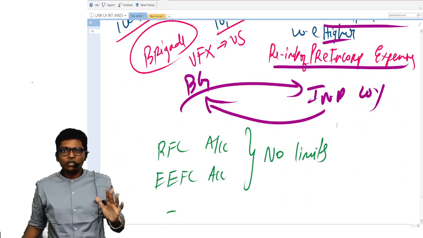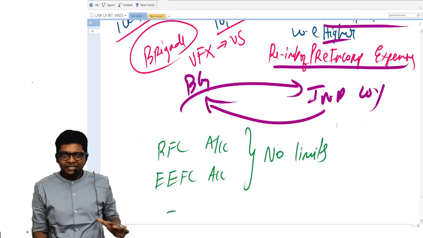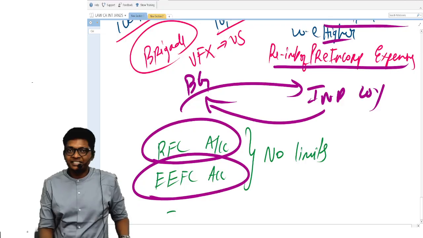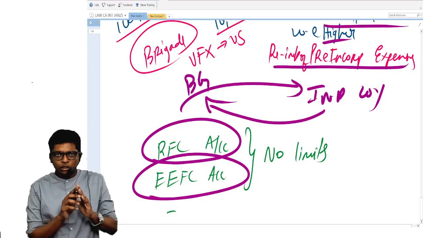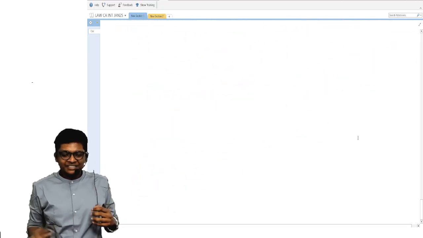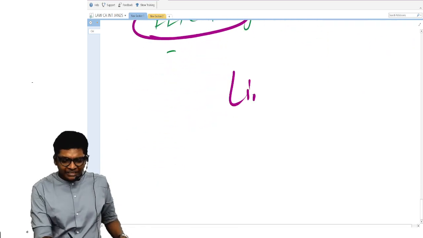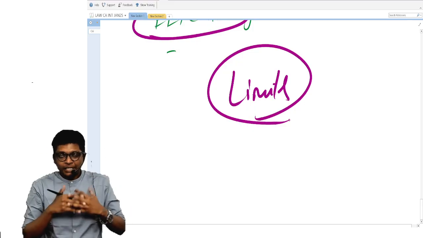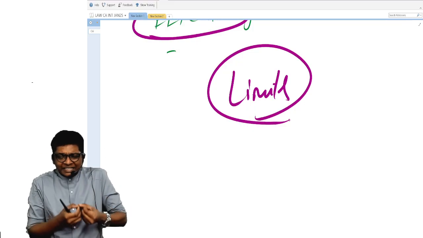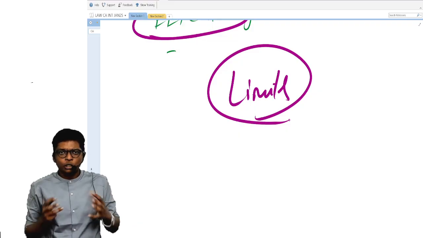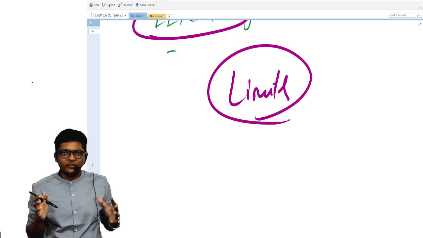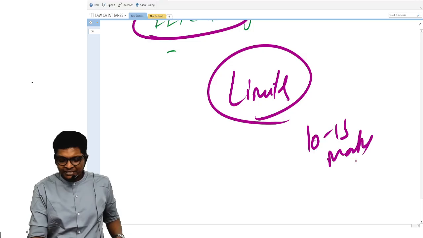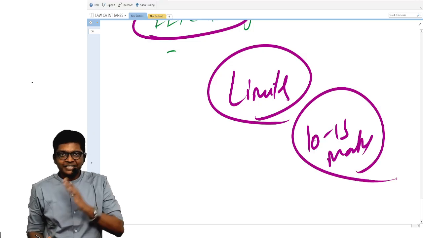Then none of these limits in the chapter is applicable if a transaction is done through RFC account or EEFC account. Now, this is not the conclusion of FEMA, guys. We have just summarized all limits in hardly 5 minutes in one capsule. There is more to FEMA. If you learn like this smartly, guys, you don't have to spend 6 hours for FEMA. 1 hour is enough to get the 10 to 15 marks in exam. Same for residential status, same for other things also.